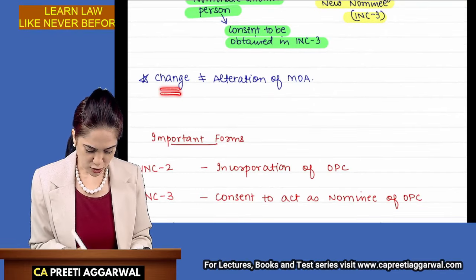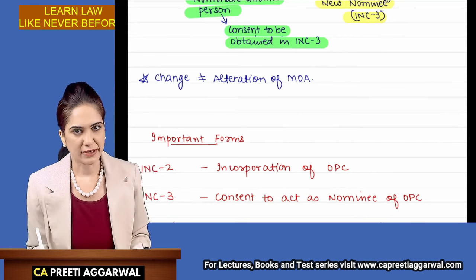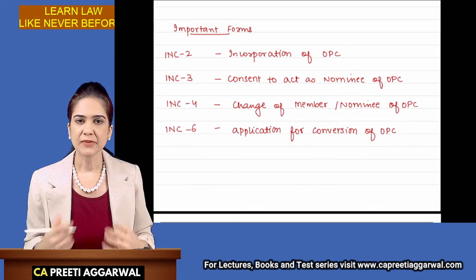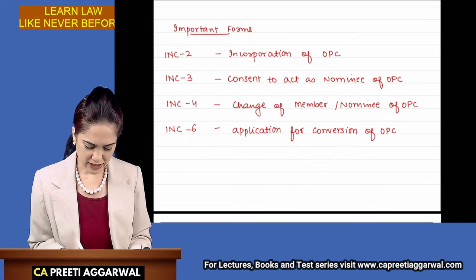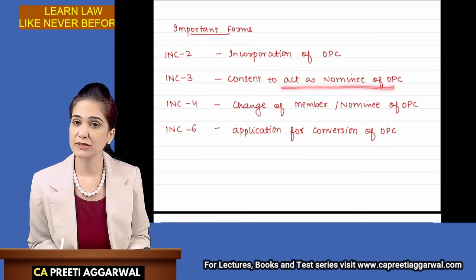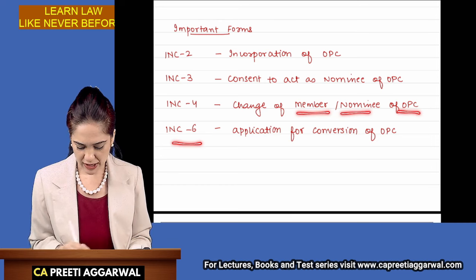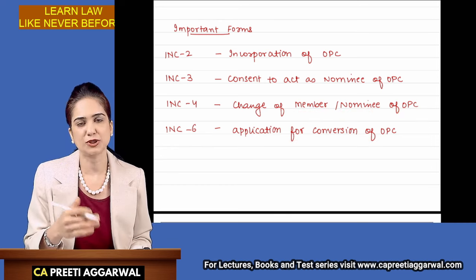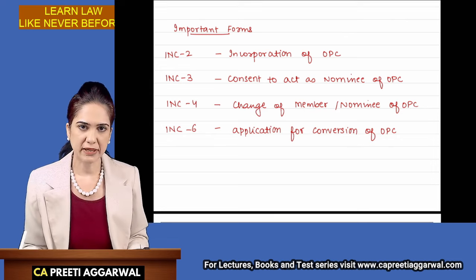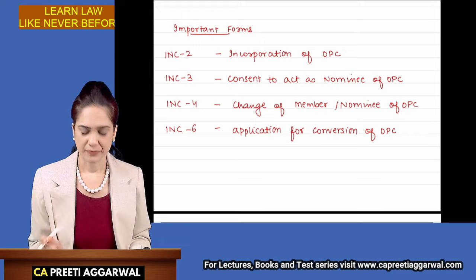Any change in the nominee will not be considered as alteration of memorandum. These are the important forms that I want you to remember. INC 2 is filed for incorporation of OPC. INC 3, consent to act as nominee. INC 4, change in the nominee or member of OPC. INC 6 is application for conversion of OPC into either a private or a public company. These are the forms which I want you to remember.